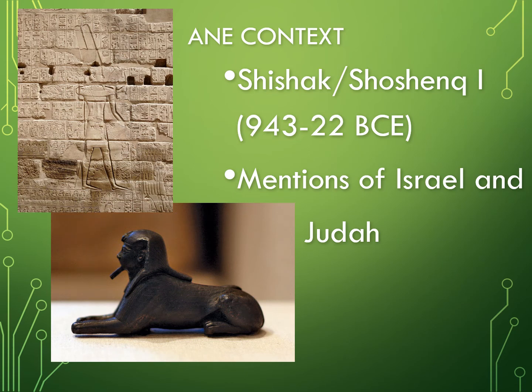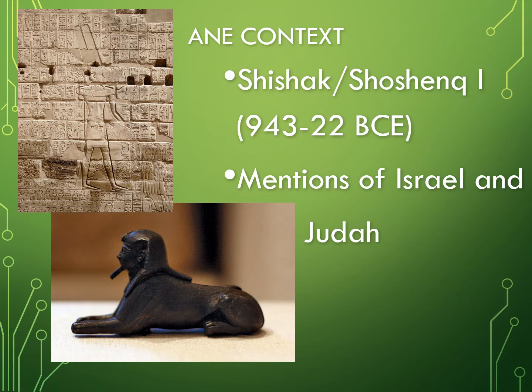After the split of the United Monarchy of Israel, Shishak, who was an Egyptian pharaoh named Shoshenq I, allied himself with the northern kingdom of Israel and King Jeroboam in hopes to conquer the southern kingdom of Judah. This is the first time that we get a direct reference to someone in the biblical text who we also have record of in extra-biblical history.